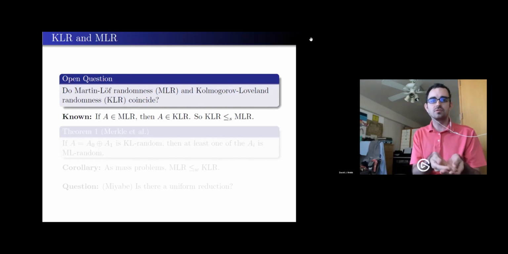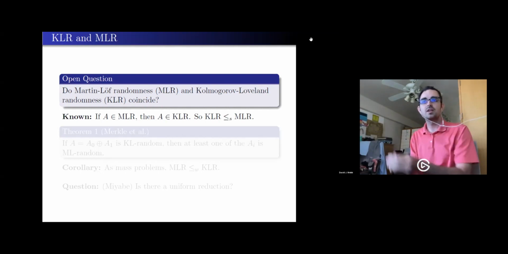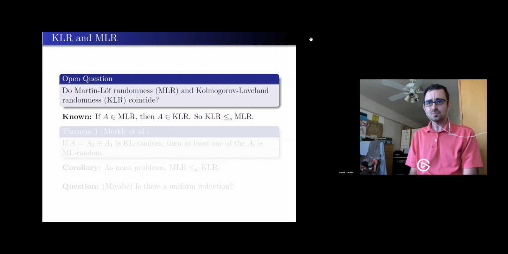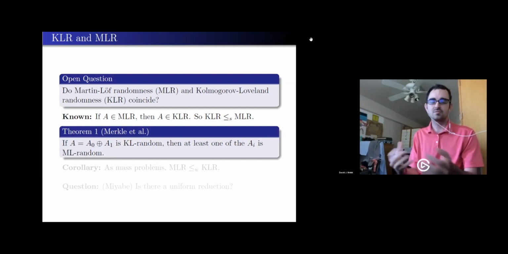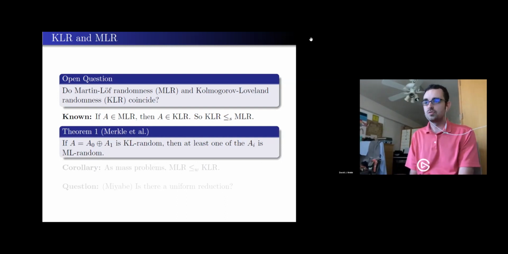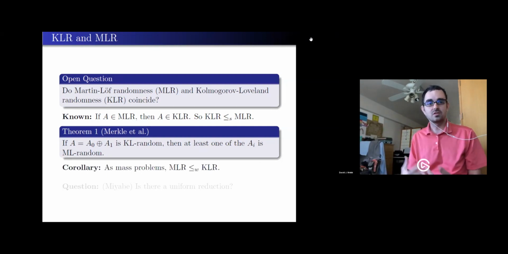We know, for instance, that Martin-Löf randoms are Kolmogorov-Loveland random, and so we have a strong reduction in the sense that, well, identity is a reduction in one direction. So that's certainly a helpful result. In the other direction, we only have, or at least recently only had, a weak reducibility, in that if you hand me a Kolmogorov-Loveland random, I don't know which, but one half of it is going to be Martin-Löf random. So there are two possible reductions, either take the even bits or take the odd bits. But since I don't know in advance which to use, I only have this weak reducibility.